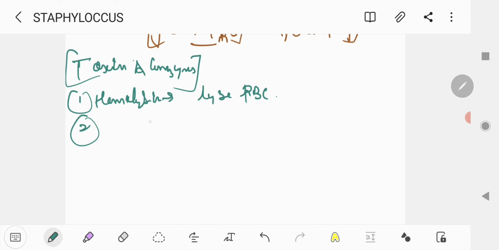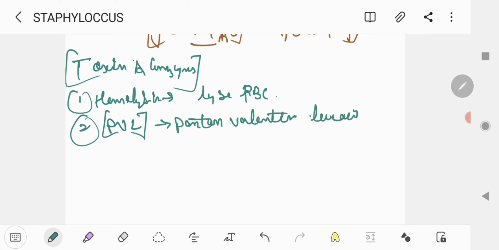The second is PVL. You all know this is Panton-Valentine leukocidin. It has 2 components, slow and fast.